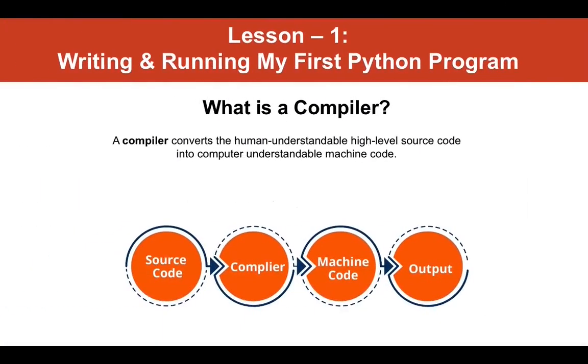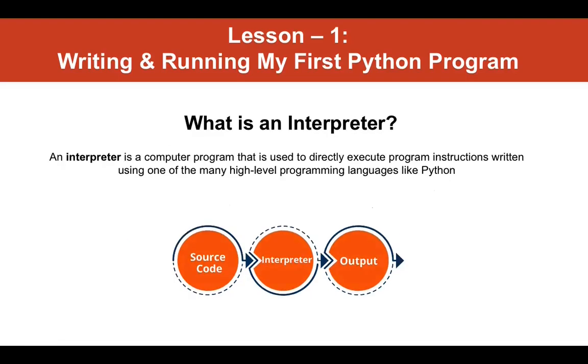Now, just to recall, a high-level source code is given to a compiler to convert it into machine-level code, and the compiler gives us a binary executable. Later, the executable file has to be executed by the programmer to get the actual output. Hope you now understood the role of a compiler. Now, let us see what is an interpreter. An interpreter is a tool that is used to directly execute the program instructions written using a high-level language. As you can see in the image, the steps to get the output using an interpreter have been reduced.